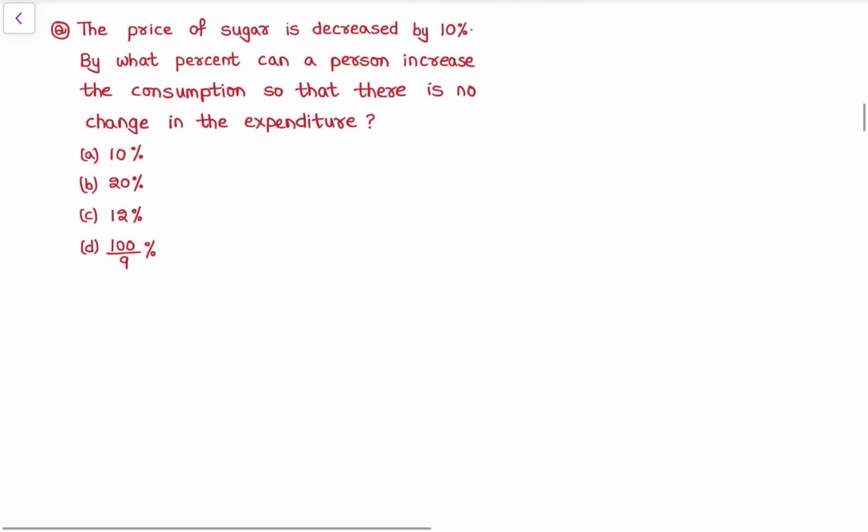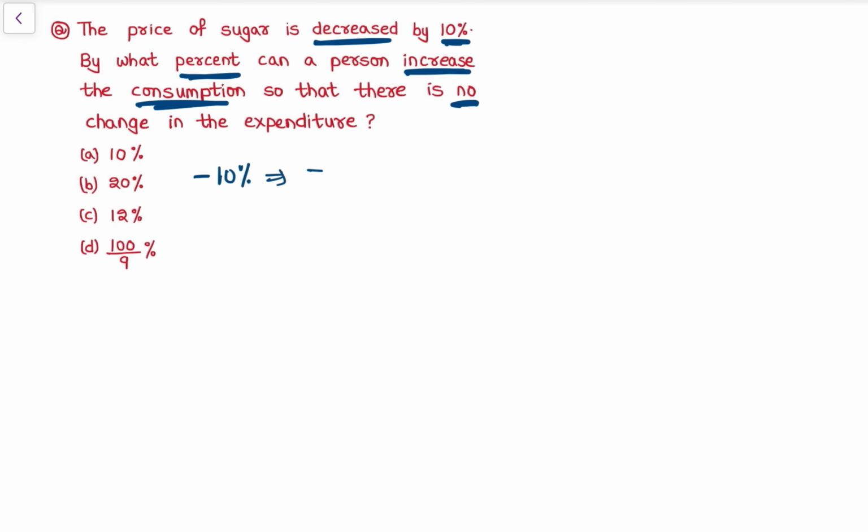See, this is a question. ये कुछ SSC में पूछा हुआ है. Price of sugar is decreased by 10%. By what percent can a person increase the consumption so that there is no change in expenditure? Price of sugar is decreased by 10%. So minus 10%. So that is what? Minus 10 upon 100. So this is minus 1 by 10.